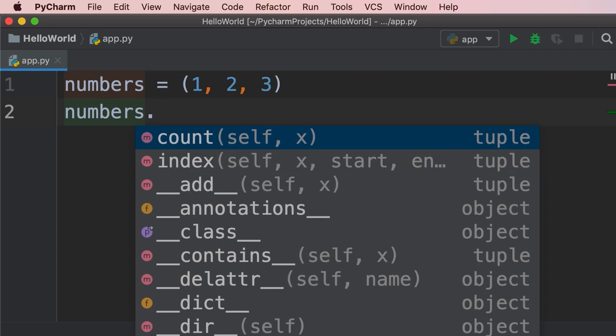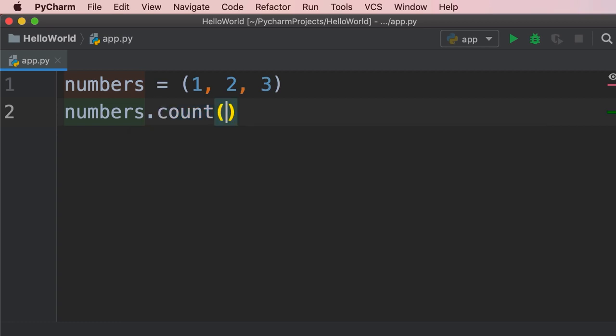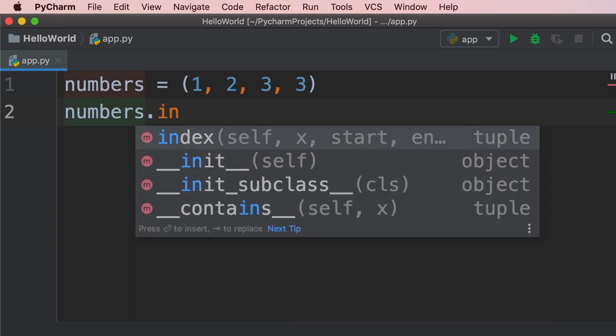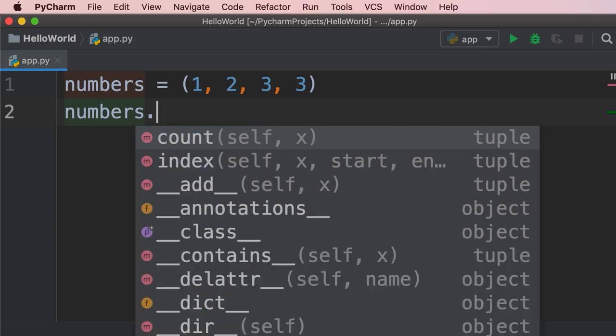Count returns the number of occurrences of an element. For example, if we have, let's say, two 3s in this tuple and call count of 3, this will return 2. The other method we have here is index, and this returns the index of the first occurrence of the given element. Now, these other methods you see here that start with an underscore, they're called magic methods. It's an advanced topic, and I've covered it in detail in my complete Python programming course. If you're interested, the link is down below this video.